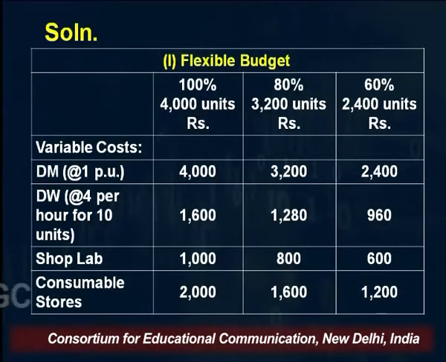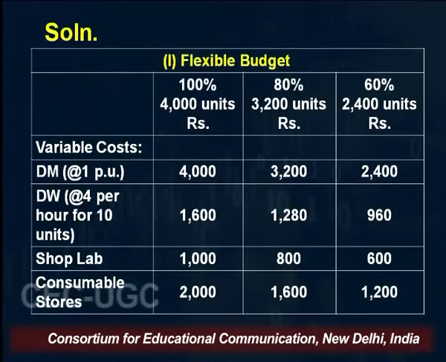So the consumable stores is also changing in the same proportion in which the output is changing. This you can verify from the example in the question, right? At 4,000 units, the cost is 50 paisa per unit, so that comes to be 2,000 rupees. So you may ask, how will I be able to identify? Because in our example, at 2,800 units the cost is 1,400.